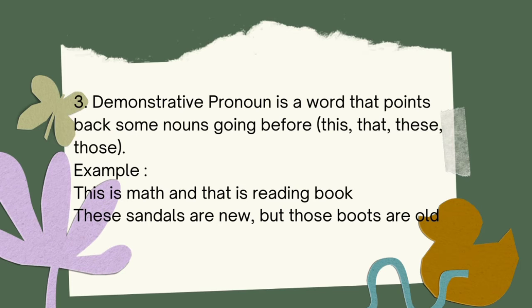This and these refer to persons or things near the speaker, while that and those point to persons or things farther away. The example: "This is a math book and that is a reading book." And "These sandals are new, but those boots are old."